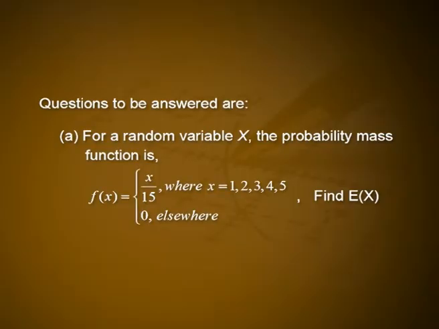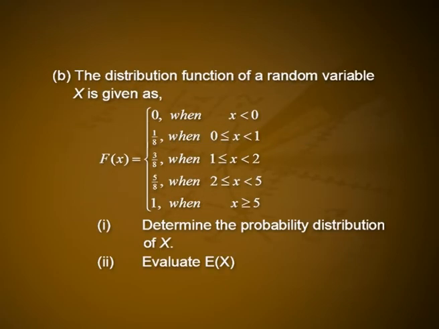Questions to be answered are: 1. For a random variable x, the probability mass function is f of x is equal to x by 15, where x equal to 1, 2, 3, 4, 5 and 0 elsewhere. Find expectation of x.